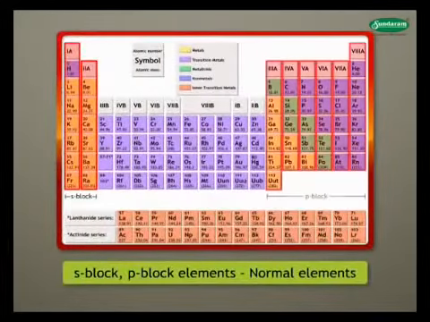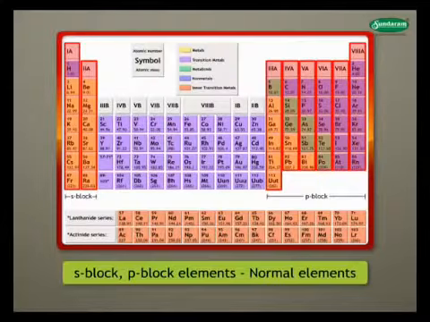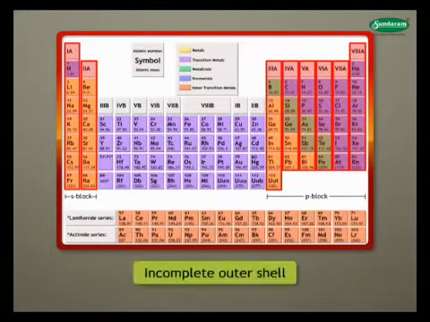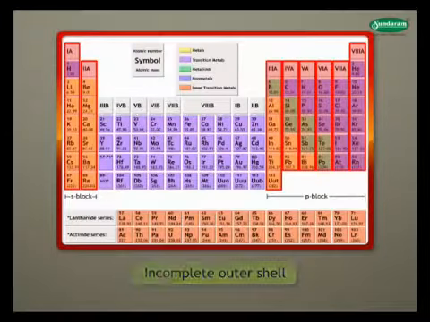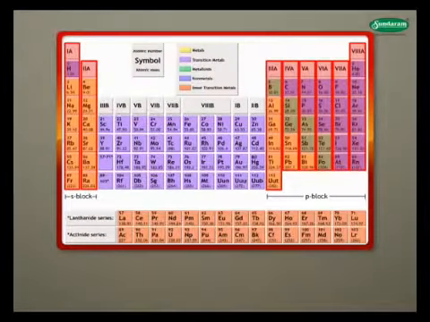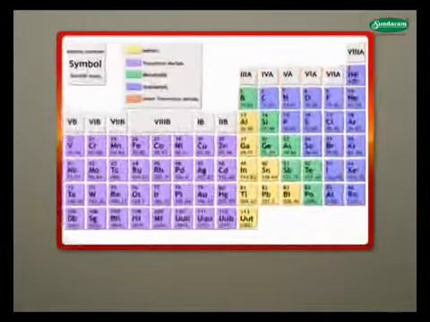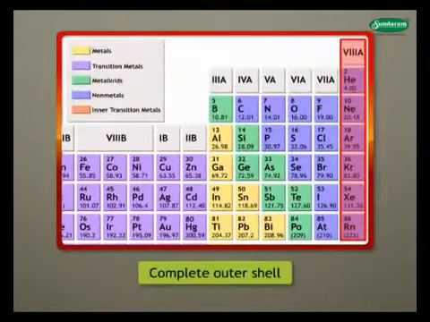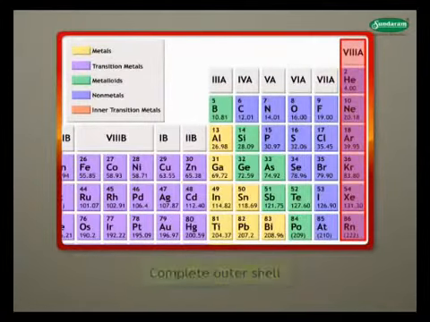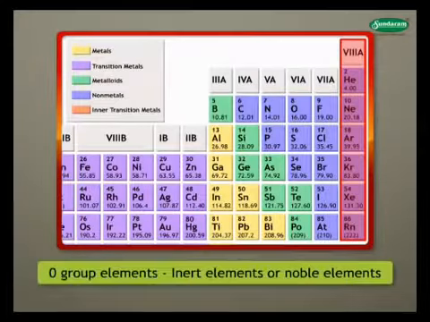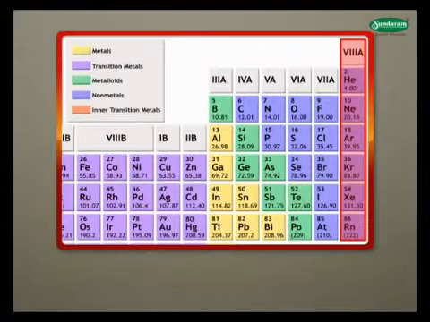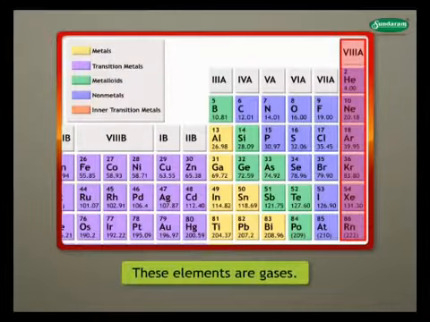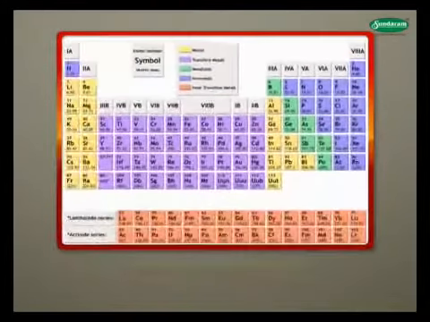Elements from the S block and P block are called normal elements. These elements have the outermost shell incomplete except 0 group elements. 0 group elements have a completed outermost shell. They are called inert elements or noble elements. All these elements are gases.